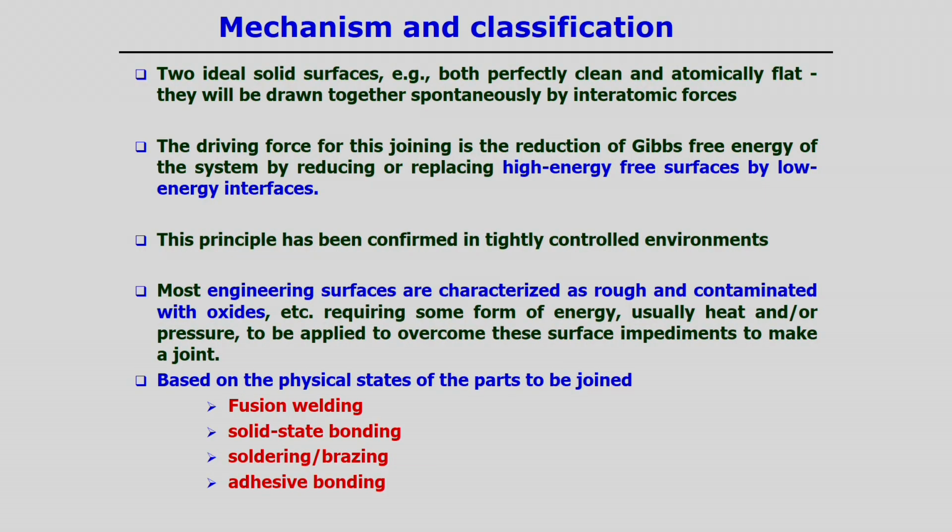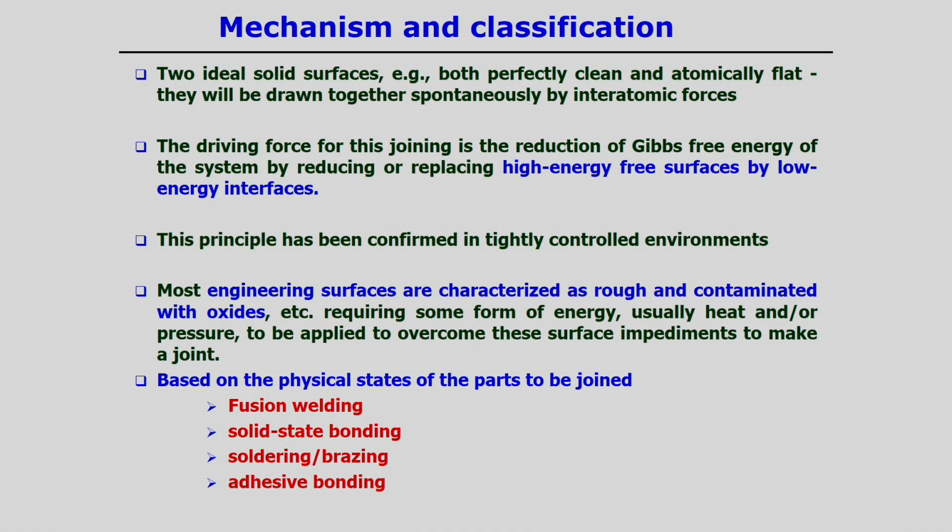Normally the presence of a surface in a component holds a large amount of Gibbs free energy. So, if it is possible to reduce the Gibbs free energy by converting high energy surfaces to low energy interfaces, then two surfaces can be joined more easily.